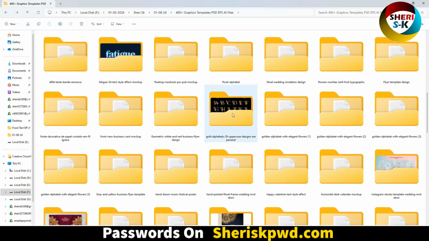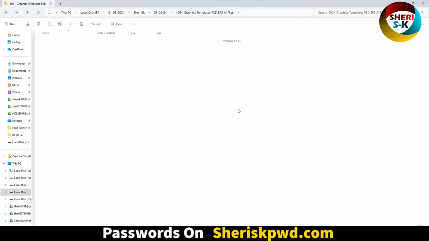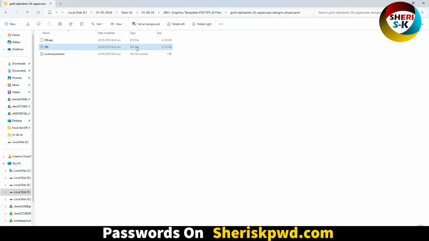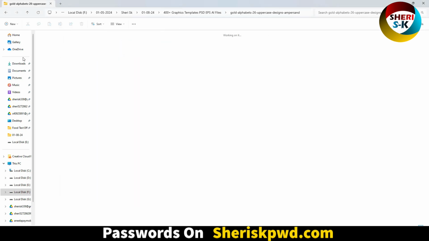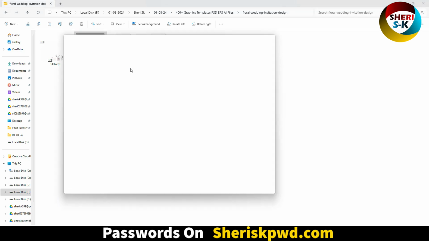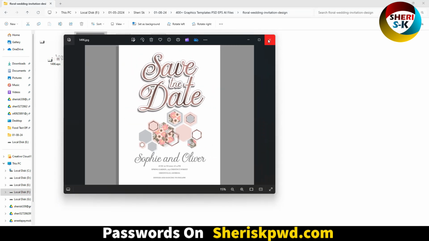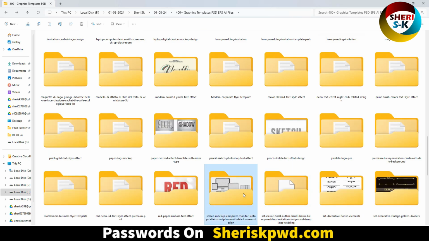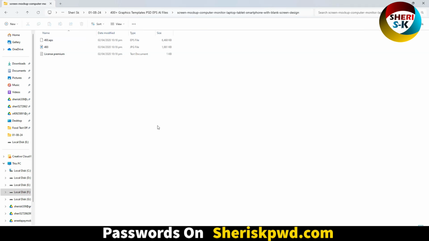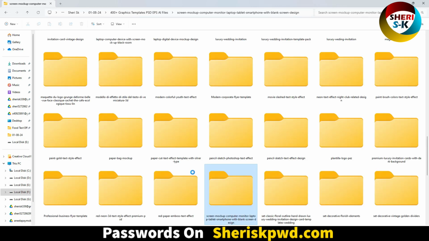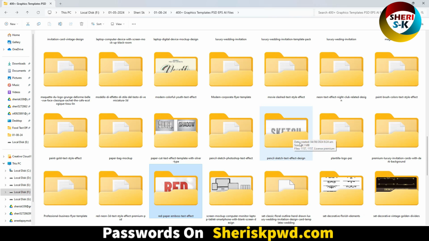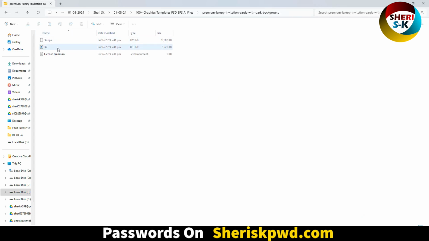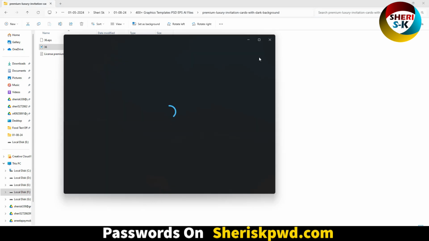Okay, here gold alphabets design in AI file for Adobe Illustrator. Here invitation, wedding invitation, screen mockup computer for Adobe Illustrator, red paper, and here text design, luxury invitation, wedding invitation.